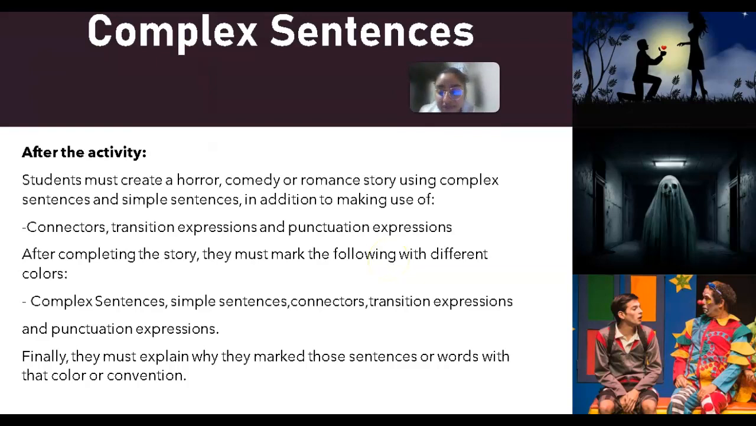After the activity, a student must create a horror, comedy, or romance story using simple sentences and complex sentences, and they must also use connectors, transition expressions, and punctuation expressions. After finishing the story, they must underline with colors the parts they used. Finally, they must explain the sentences or words marked with each color.